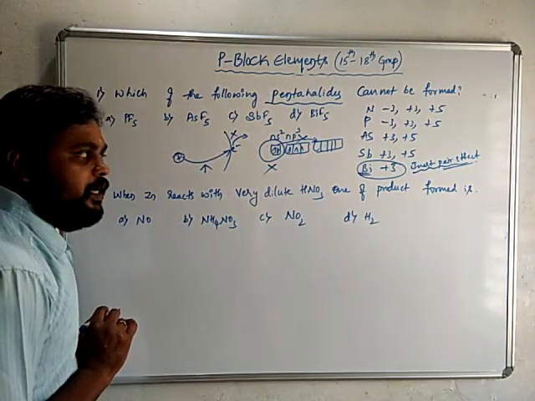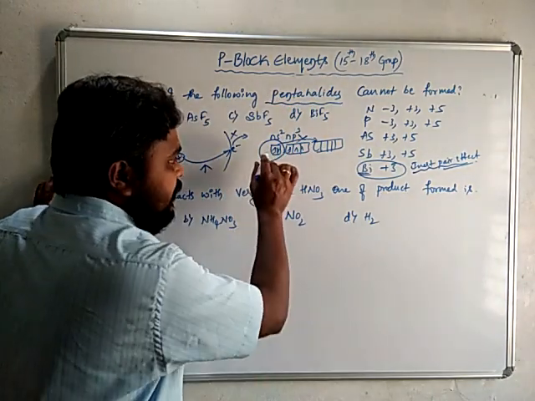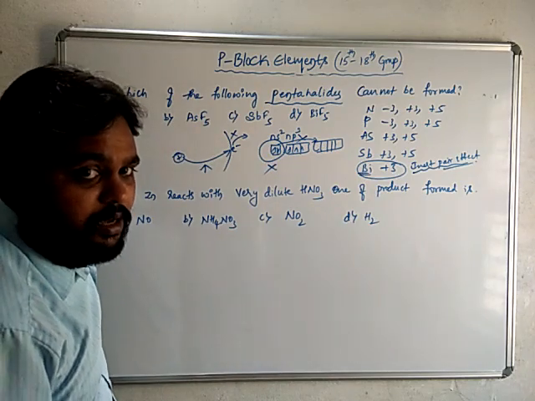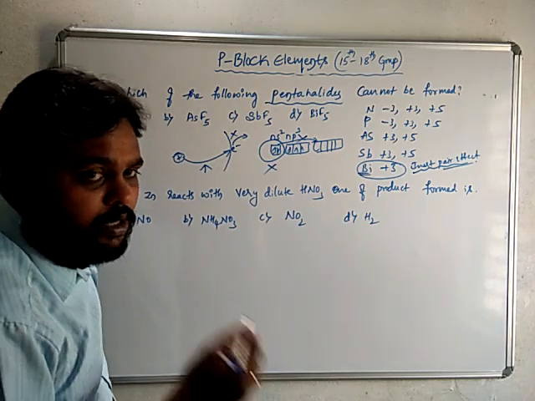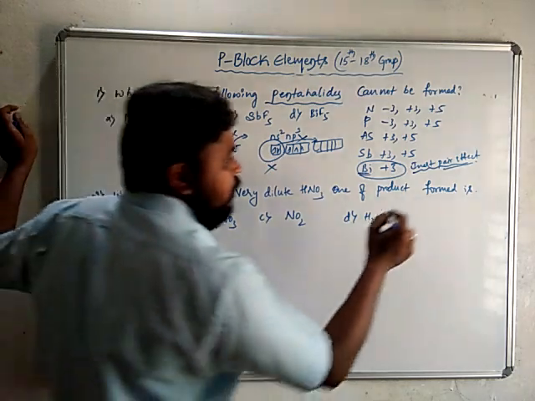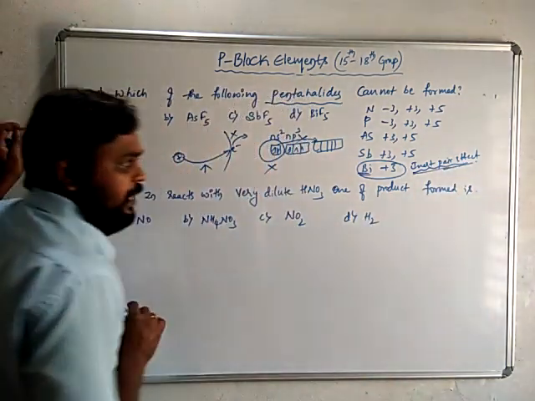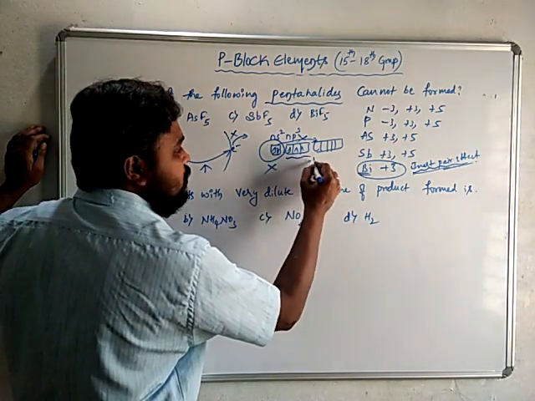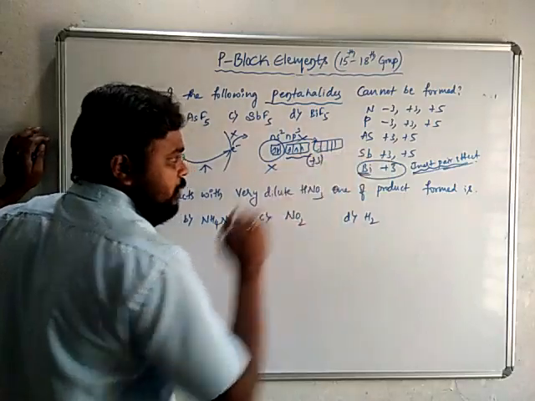What is the inert pair effect? A pair of electrons, that is ns2, which does not undergo excitation because of the very poor shielding effect of d and f orbitals, is called the inert pair effect. Because of this, bismuth can show only the +3 oxidation state but not +5.